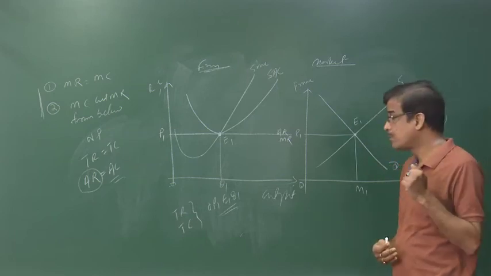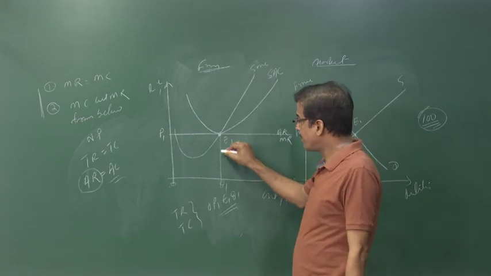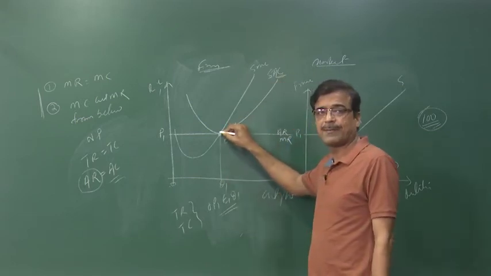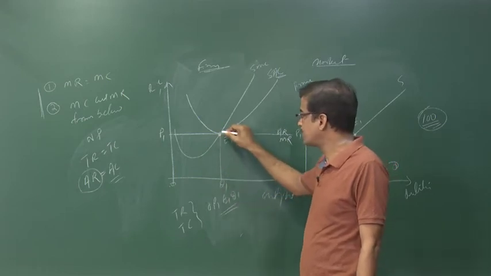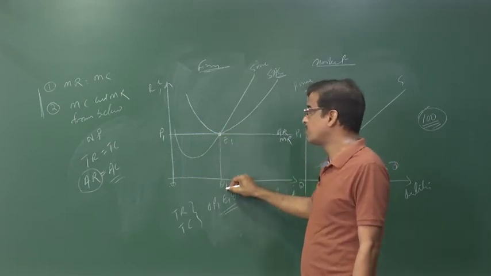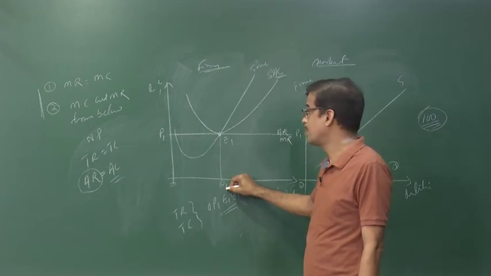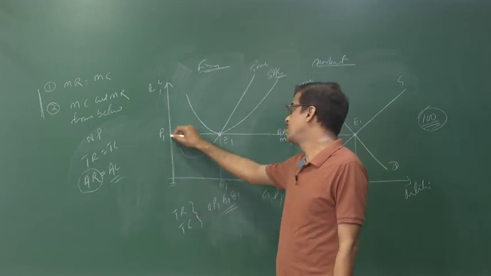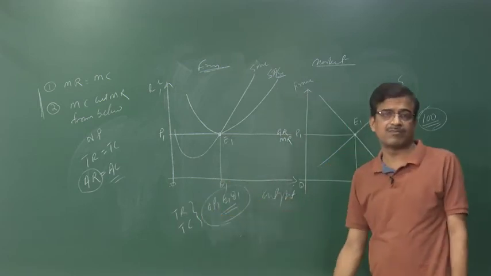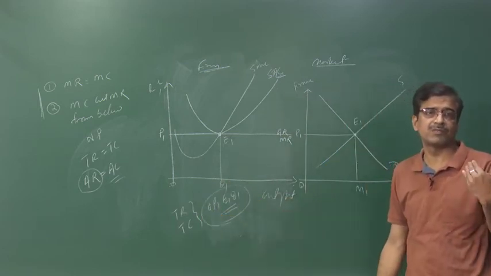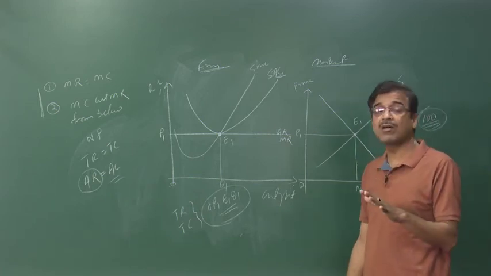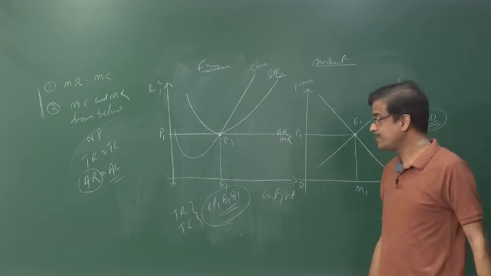Why is it so? Because when you drop the perpendicular, it meets the average cost also at the same point. So E1Q1 is also known as the cost per unit. And what about the total cost? It is OP1E1Q1. So the total revenue and total cost are both the same. Therefore, there is no question of supernormal profit or losses. It is called normal profit.